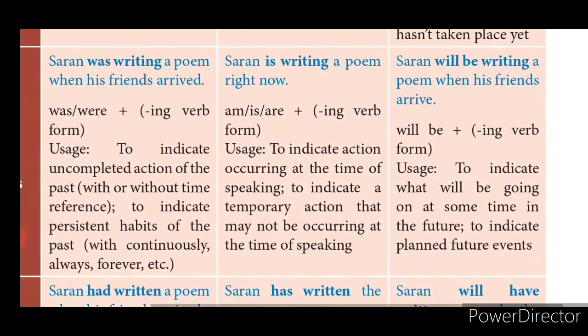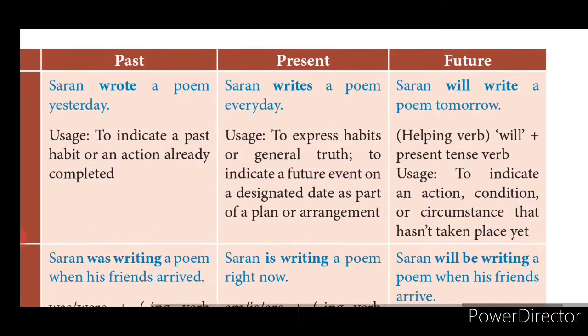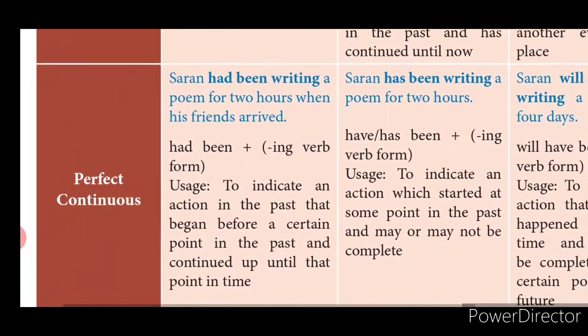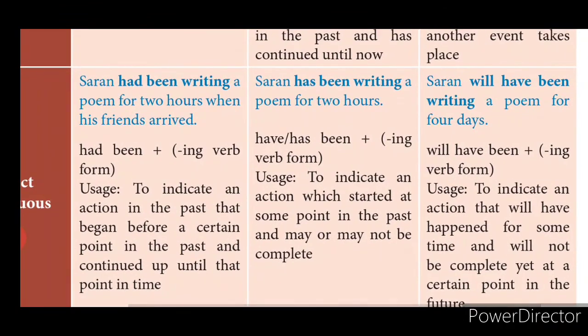Got it? Now we will go with what else? Present perfect continuous tense. Sharan has been writing a poem for 2 hours. Has been plus verb plus ing form. For what? Present perfect continuous tense. Understood? If it is a singular subject, has plus been plus verb plus ing will be there. If it is a plural subject, have plus been plus verb plus ing will be there. Okay, so what is the usage?